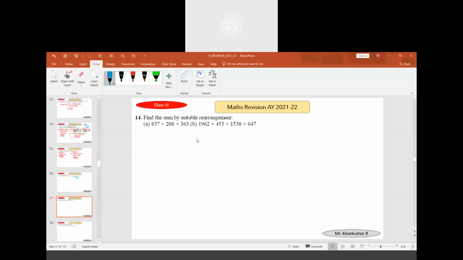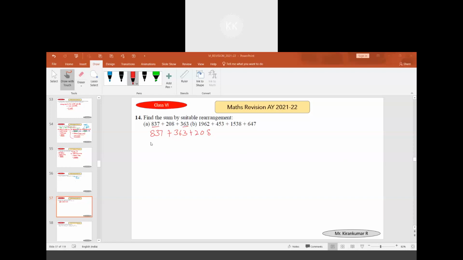Satvik, 14th question. Using suitable rearrangement, we have to rearrange so that the multiples of zeros are there and it becomes easy for solving. 837 plus 363 will be 1200.